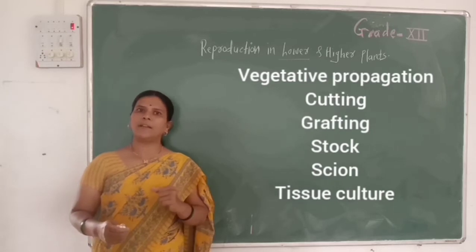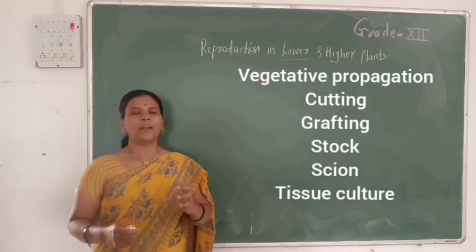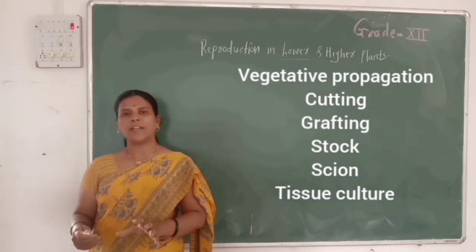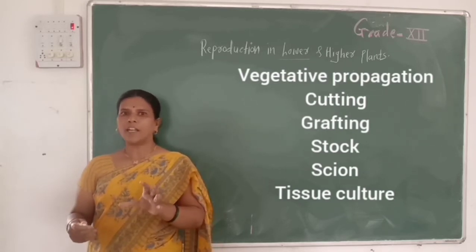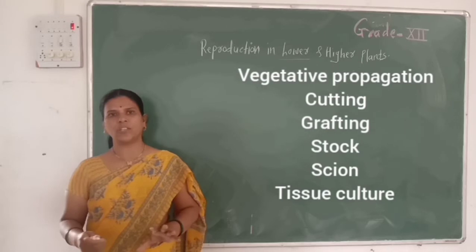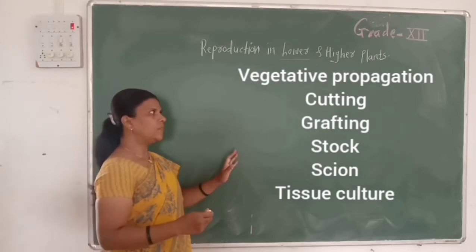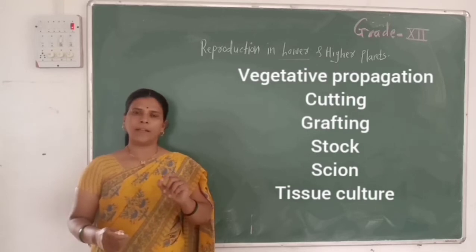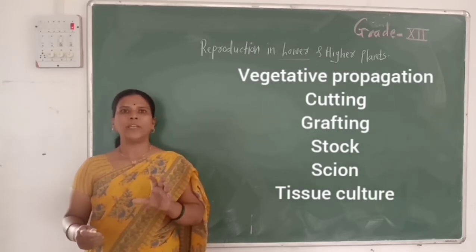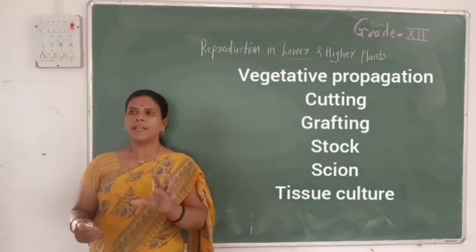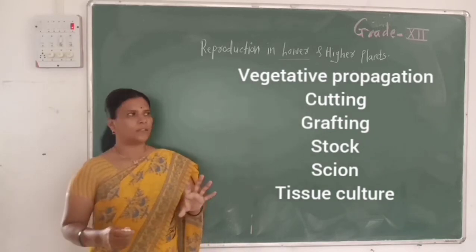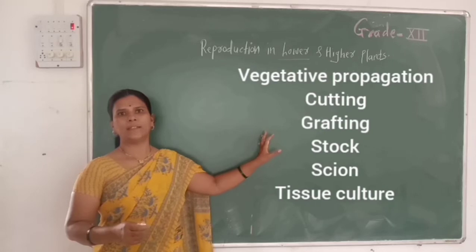In 11th standard, we studied different methods of natural vegetative propagation, and in this standard, we study the artificial methods of vegetative propagation, of which we have studied three methods. The first method is cutting. In cutting, as the name refers, we use any cut of stem, root or leaf for propagation, and that method is called cutting.